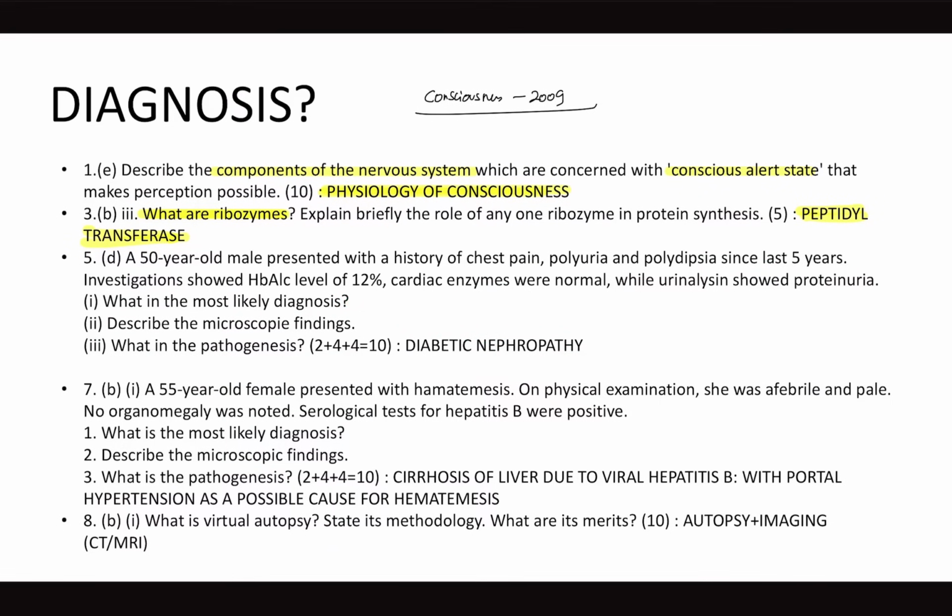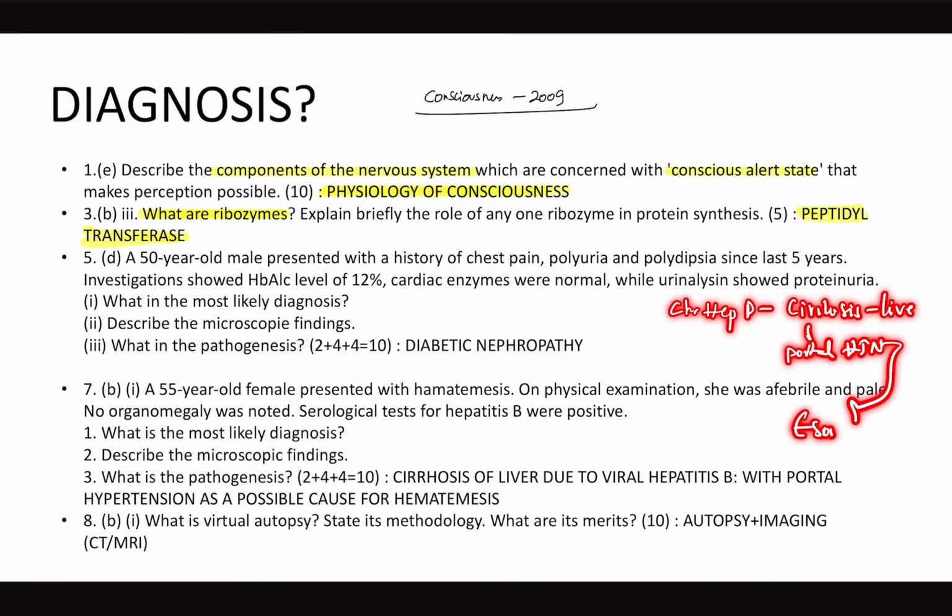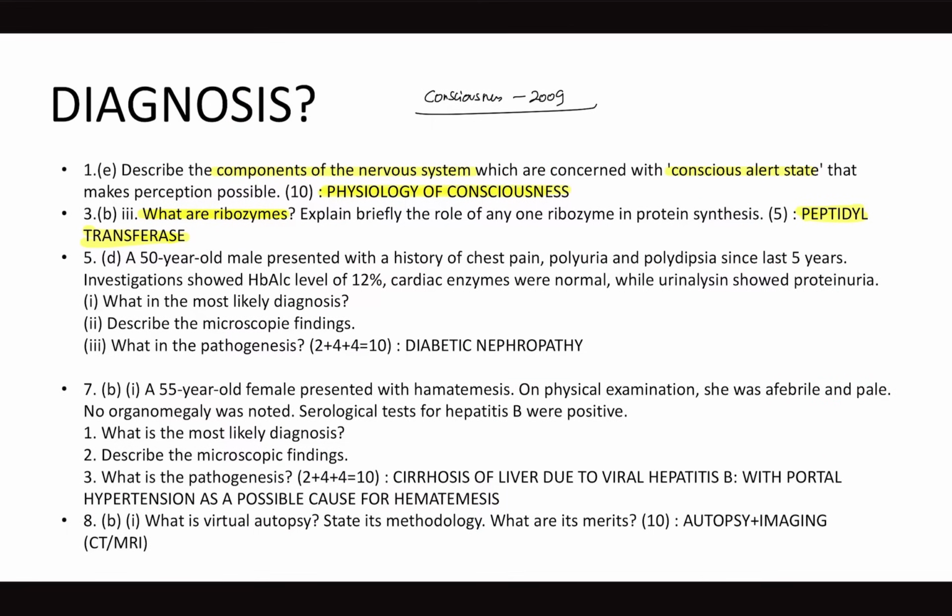So one more question: a 55-year-old female presented with hematemesis. On physical examination, she has no fever, she is pale, no organomegaly, and hepatitis B is positive. See, chronic hepatitis B is a leading cause of cirrhosis of liver, and cirrhosis of liver presents with a complication called portal hypertension, and this portal hypertension will cause esophageal varices, which lead to hematemesis. We all know this. So what is the most likely diagnosis here?